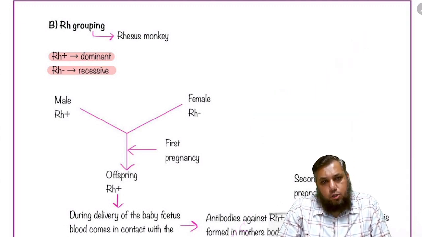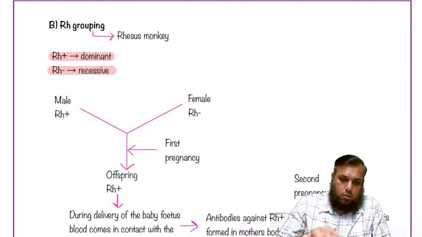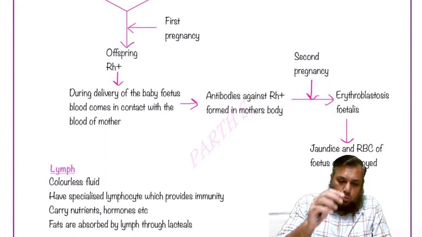So if the male is Rh positive and the female is Rh negative, as the Rh positive is an allele that is present, it is going to be the dominant allele. And in the first pregnancy, the offspring is going to be Rh positive. So अगर मेल RH पॉजिटिव है और फीमेल RH नेगेटिव है, ऑफस्प्रिंग भी RH पॉजिटिव होगा. So now what will happen is,